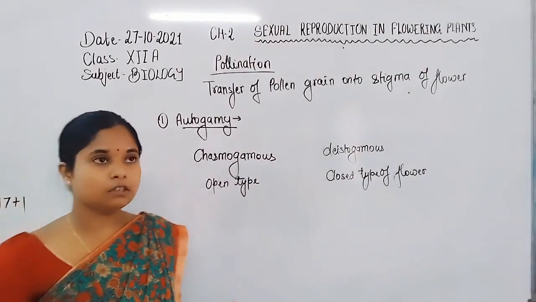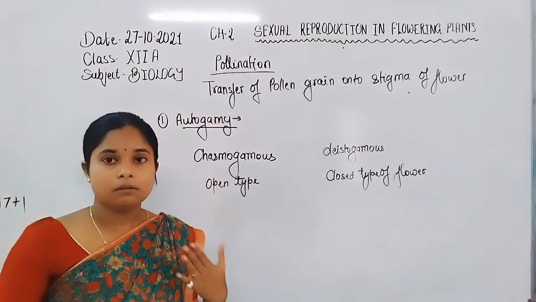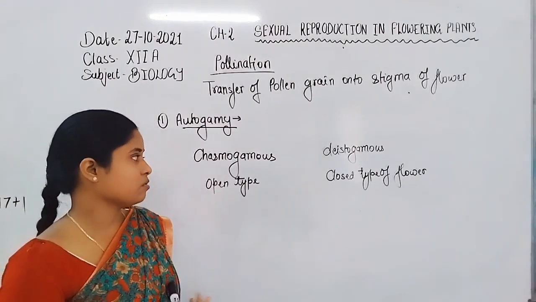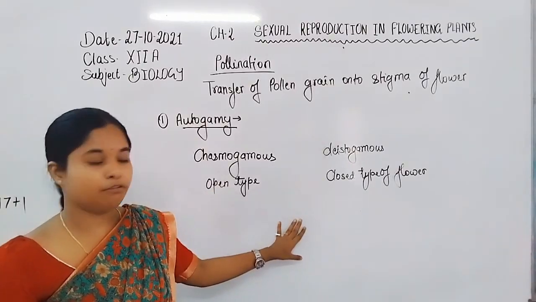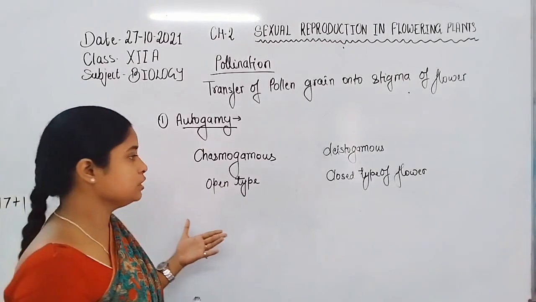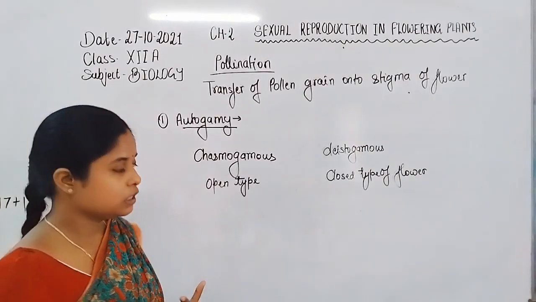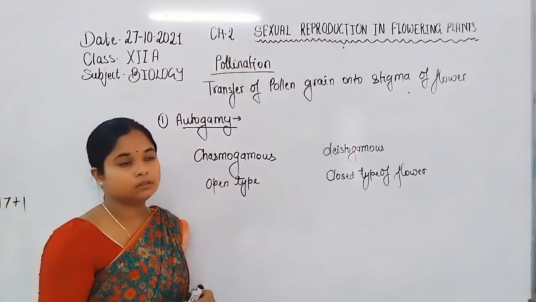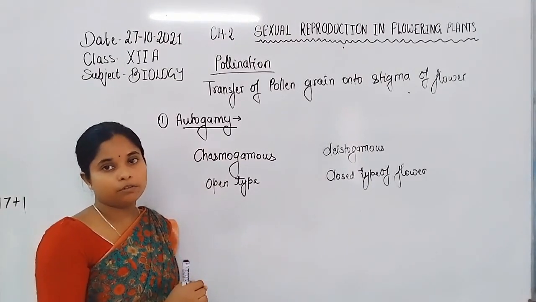In chasmogamous flowers, the flowers are open, but it is not clear whether they are unisexual or bisexual; they may be unisexual or bisexual. In this open type of flower there are strong chances of cross pollination also, because any pollen grain from a different flower may transfer onto the stigma of the flower.